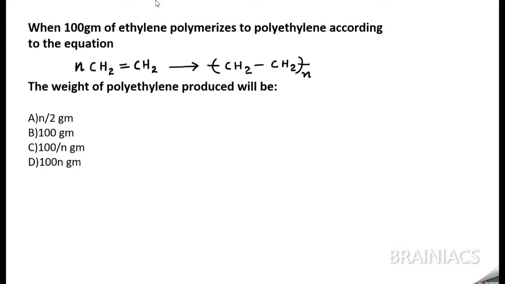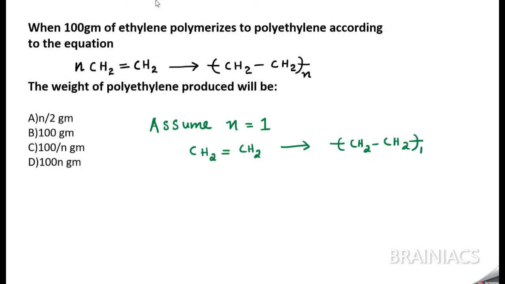Suppose we assume n is equal to 1. That means I am speaking about 1 mole. Then how does the equation change? The equation becomes CH2=CH2 polymerizing, so that you will get (CH2-CH2) whole raised to 1. Now we know that we have taken 1 mole. So what is the mass of this 1 mole?